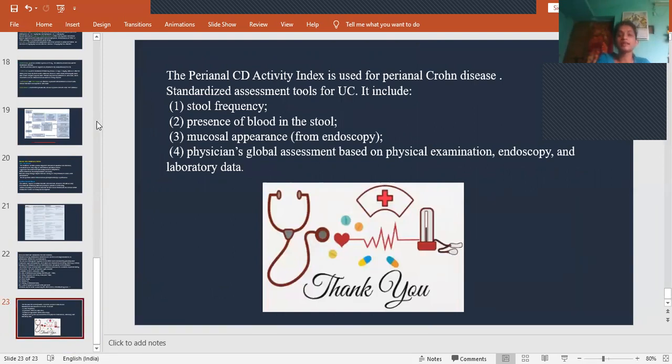Is that clear? In this class, we have discussed the definition of inflammatory bowel disease and the differences between ulcerative colitis and Crohn's disease, and also the causes and pathogenesis of the disease. We covered the clinical signs and symptoms, and from the physical examination point of view, what we have to observe in both UC and CD. We also discussed the complications in ulcerative colitis and Crohn's disease, and we have studied some non-pharmacological treatment. In the next class, we'll be discussing the pharmacological treatment of inflammatory bowel disease.